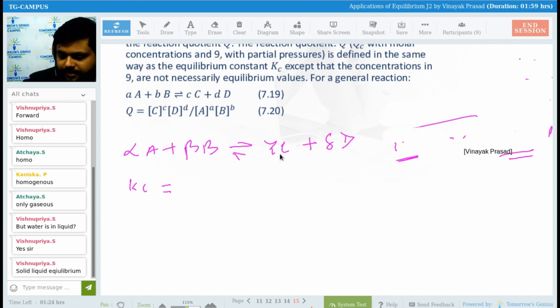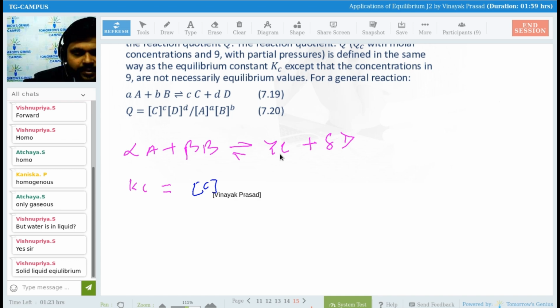Can we write the concentration of C to the power gamma into concentration of D to the power delta upon concentration of A to the power alpha into concentration of B to the power beta?